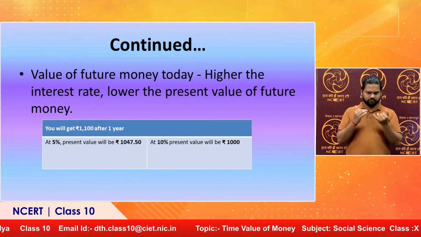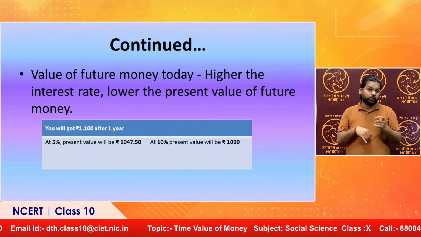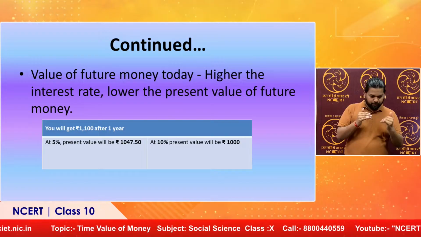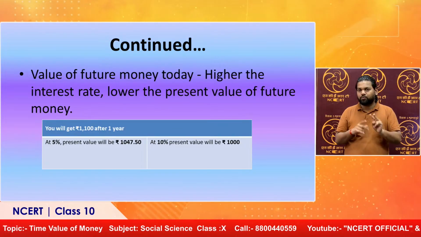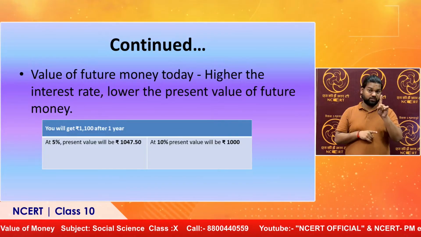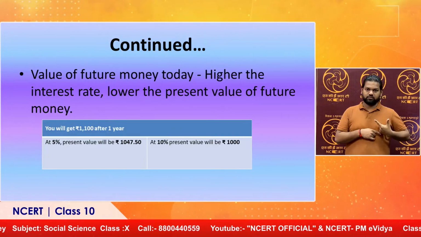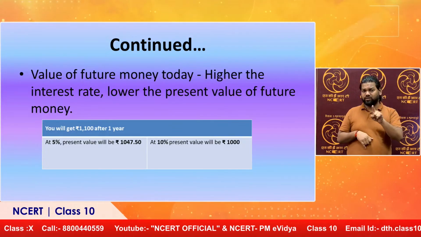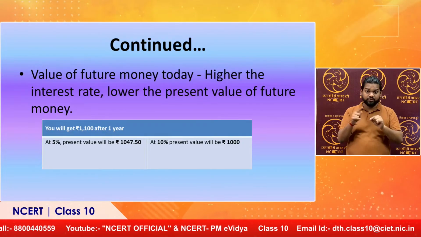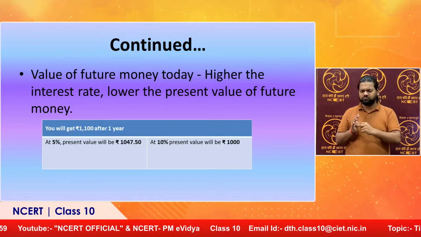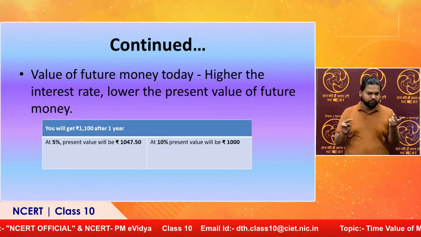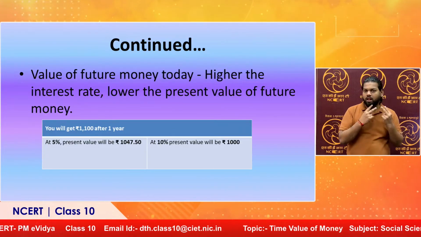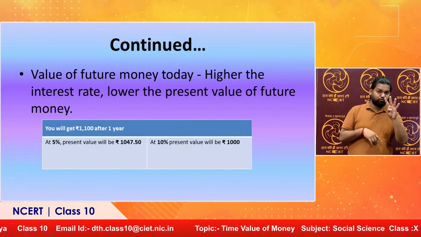Again, there is another similar relationship between the interest rate and present value, but here the relationship is inverse, which means the higher the interest rate, the lower will be the present value of future money. So if you are receiving rupees 1100 after 1 year, at 5% the present value will be 1048, or 1047.50 to put it accurately, and at 10% the value comes out to be 1000. So by looking at both these cases, you can observe that with the change in the interest rate from 5% to 10%, your present value declines from 1047 to 1000 rupees.